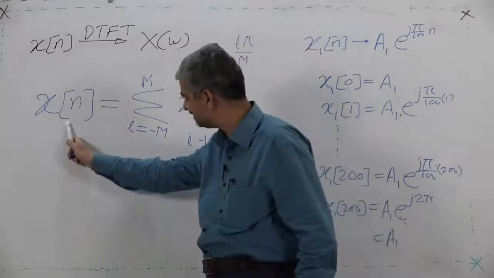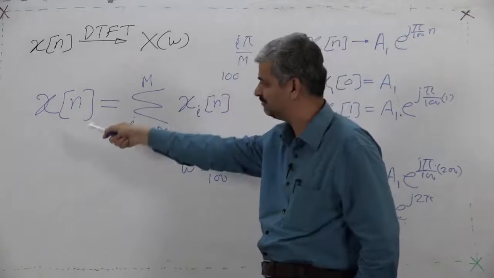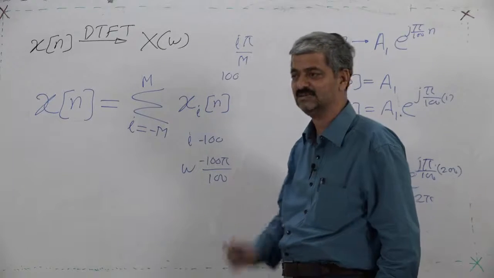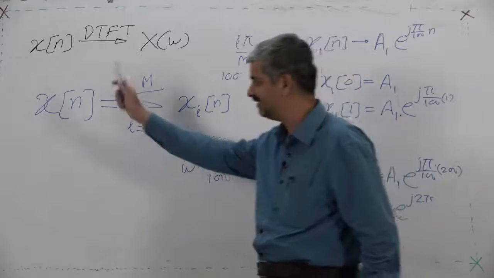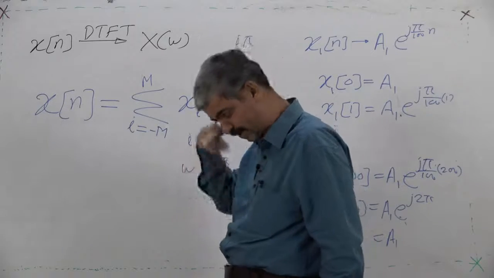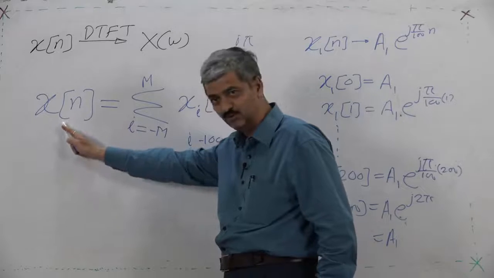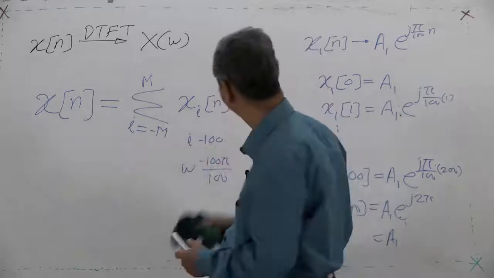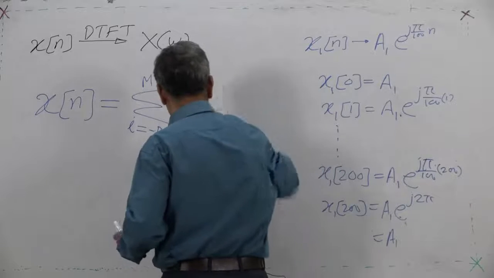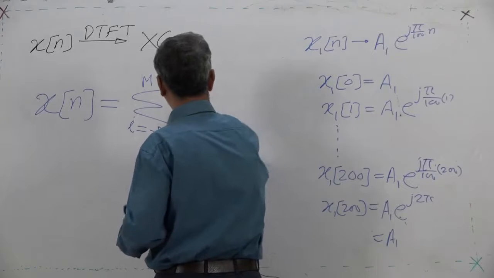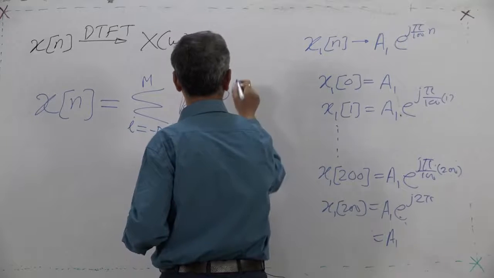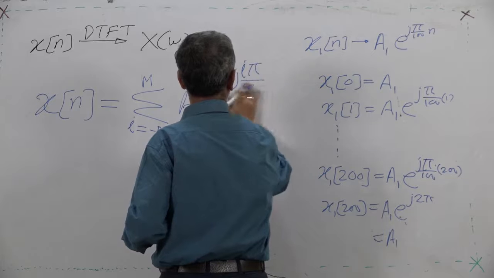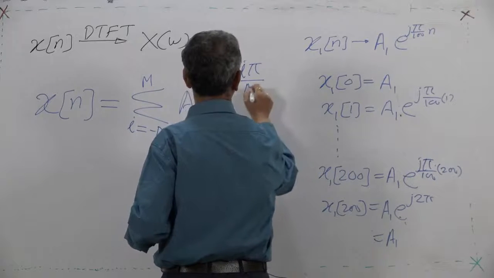So the given sequence xn, I am claiming, is a weighted sum of sequences which I know. See, it is a bold claim. Each xi is ai e raised to j i pi upon m into n.